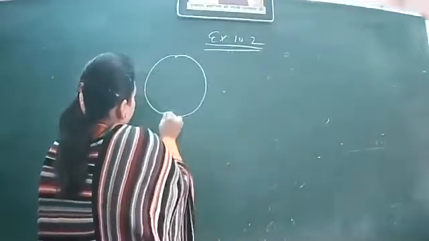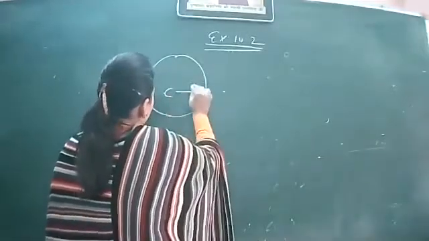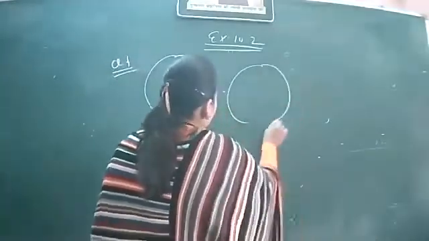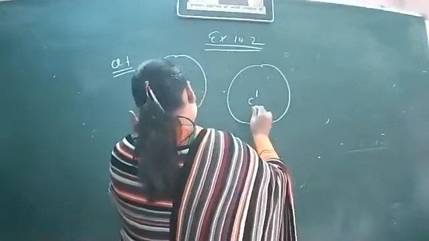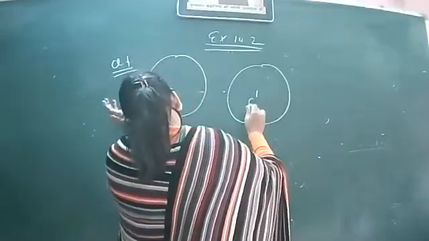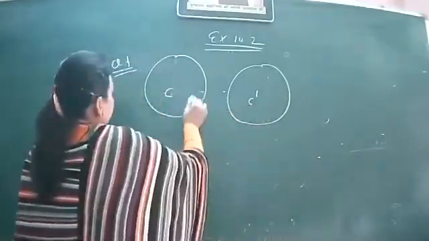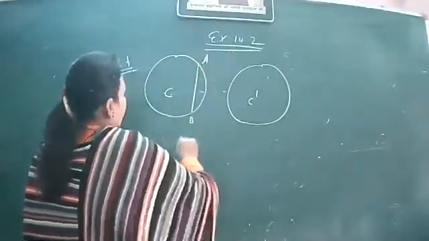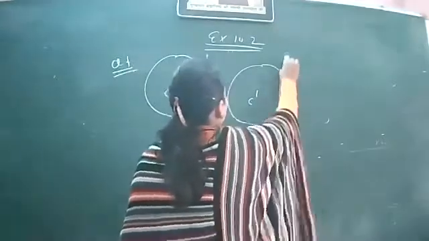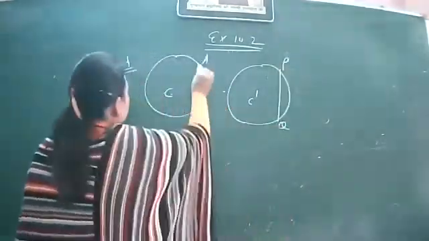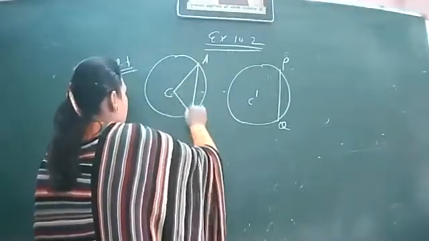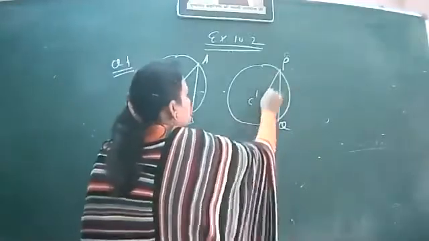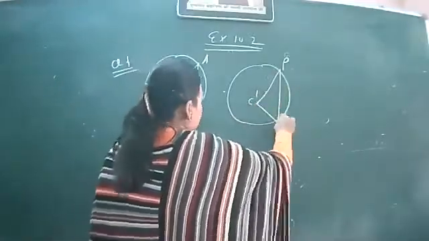Taking one circle, center C, and say radius R. Second center C dash, and radius again R. Let us take chord AB and let us take chord PQ. So this will subtend angle ACB at the center, and this will subtend angle PC dash Q at the center.